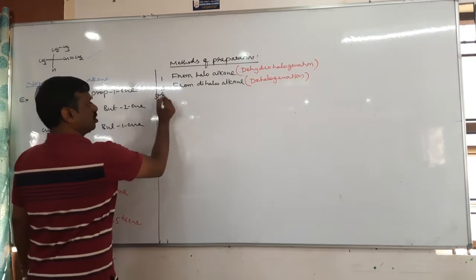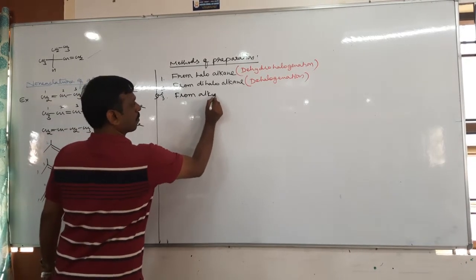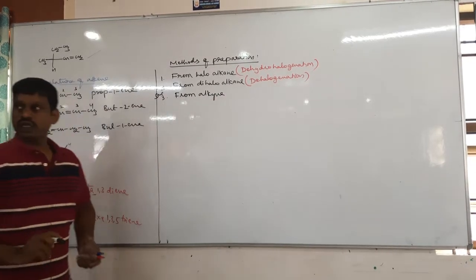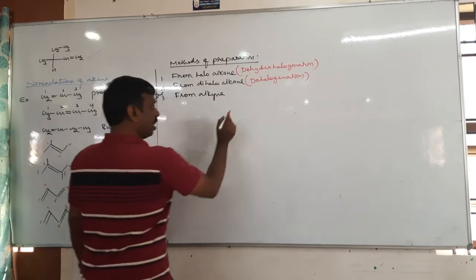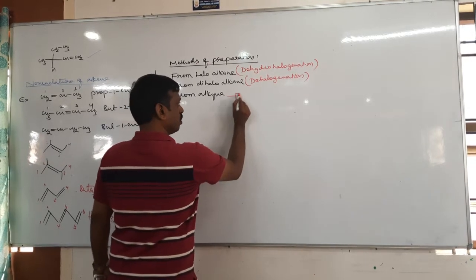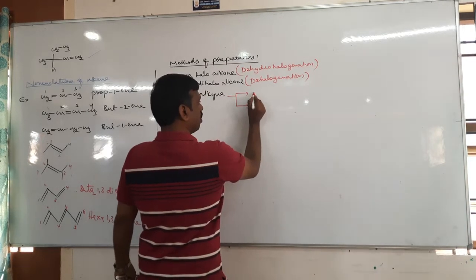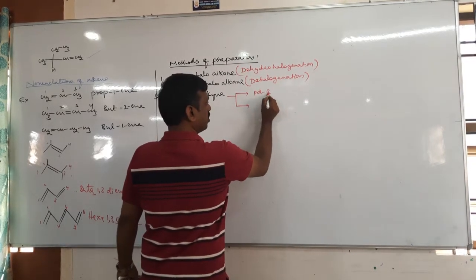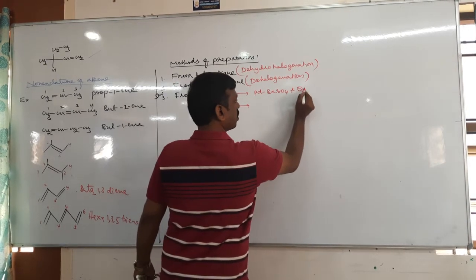Important, this is from alkyne. From alkyne there are two different reactions, means two different reagents. One, palladium barium sulfate and quinoline.